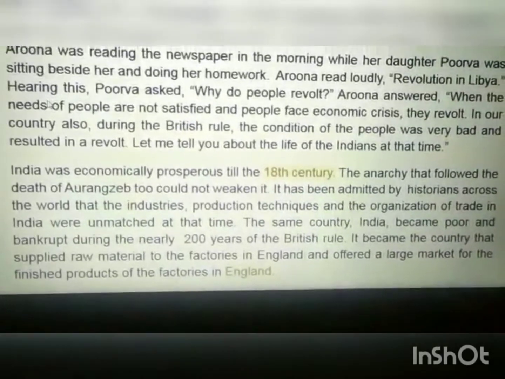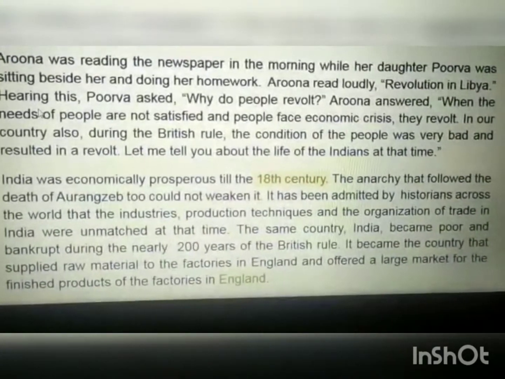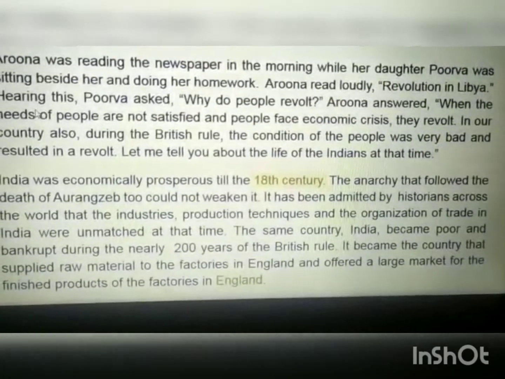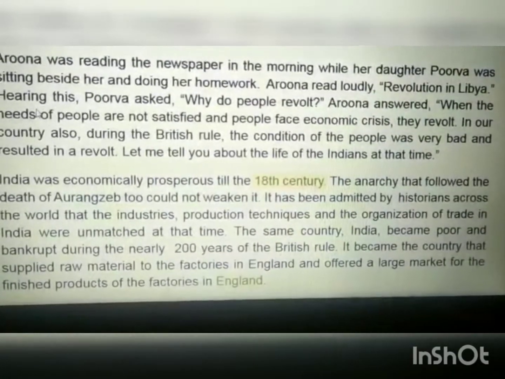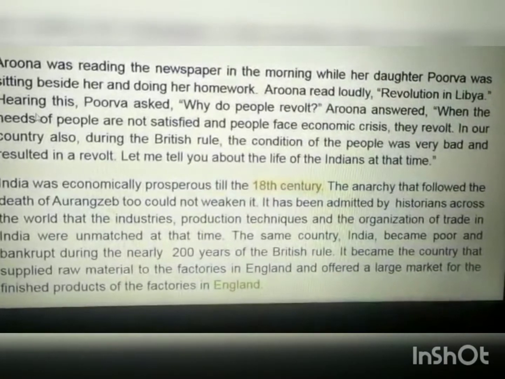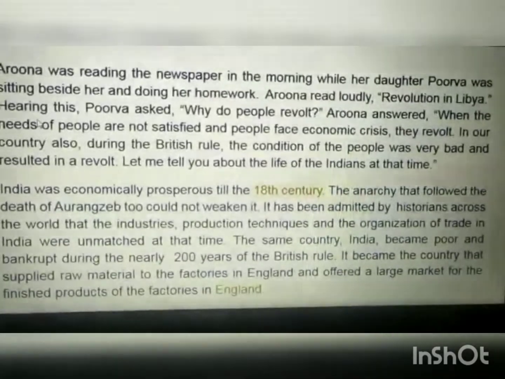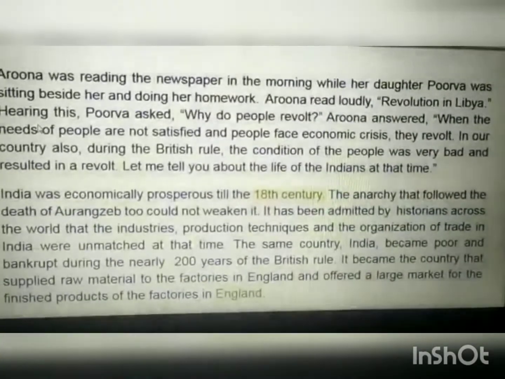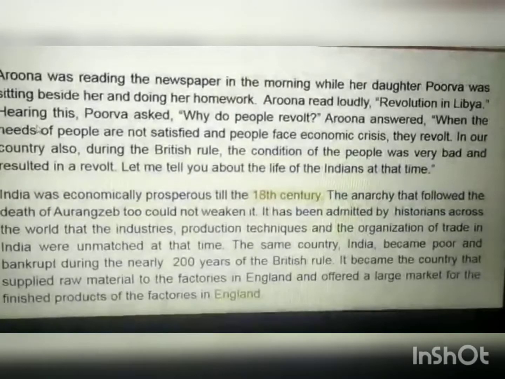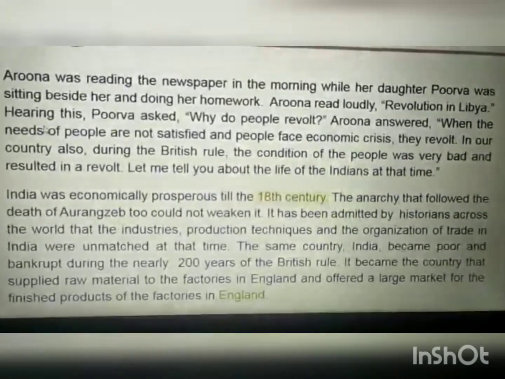India was economically prosperous till the 18th century. The anarchy that followed the death of Aurangzeb too could not weaken it. It has been admitted by historians across the world that the industries, production, techniques and the organization of trade in India were unmatched at that time.